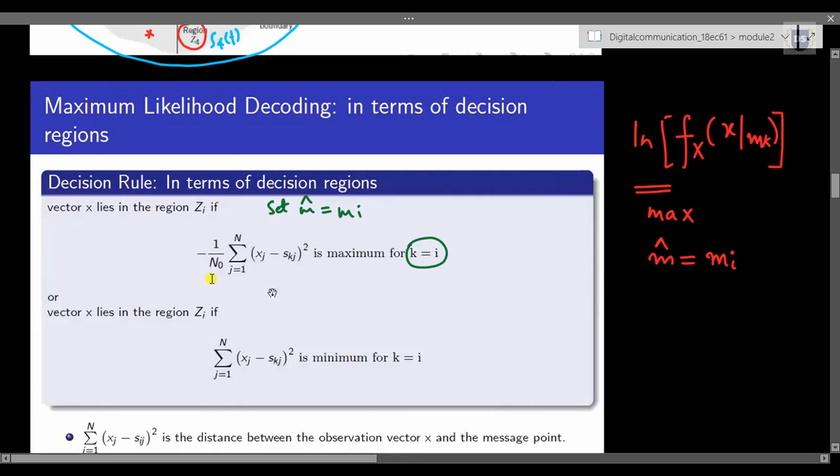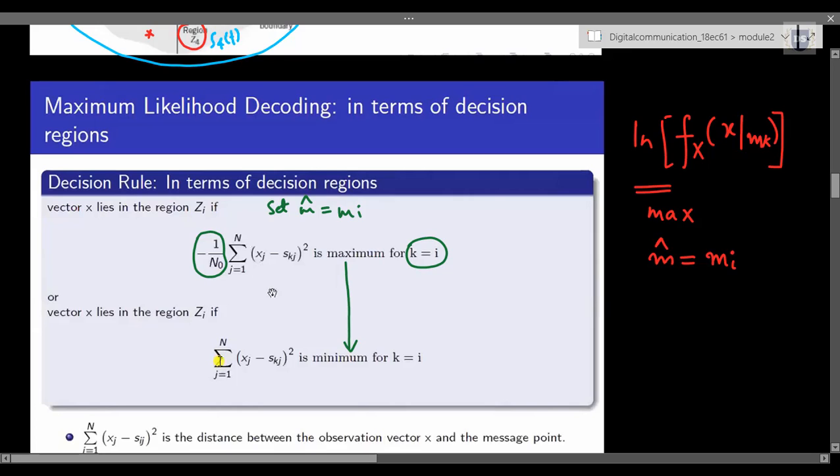So in our next step, because we know that this minus 1 by n naught is again a constant value, if I take out this value, this maximum changes to minimum. Because we are taking this negative value out of this equation, if I restructure the same decision rule statement, instead of maximum we'll switch to minimum.